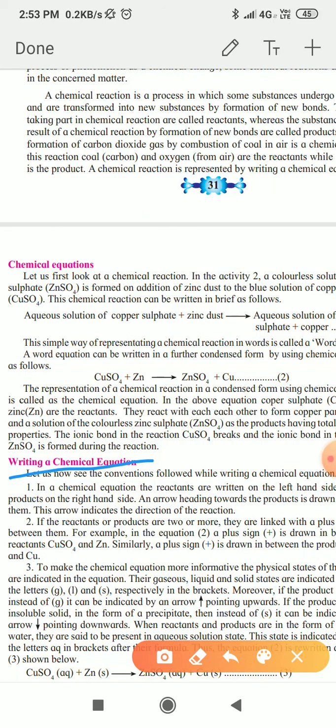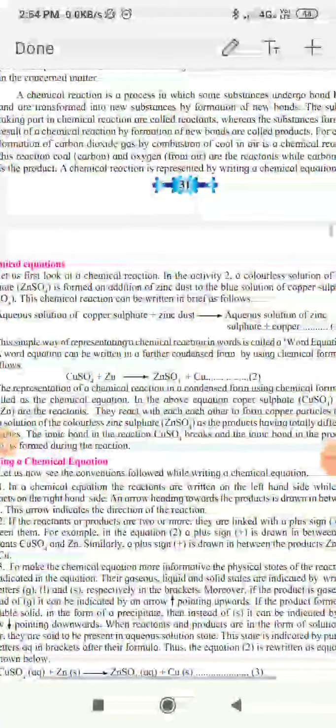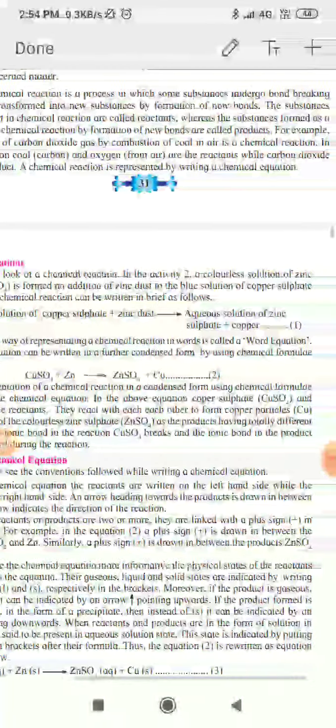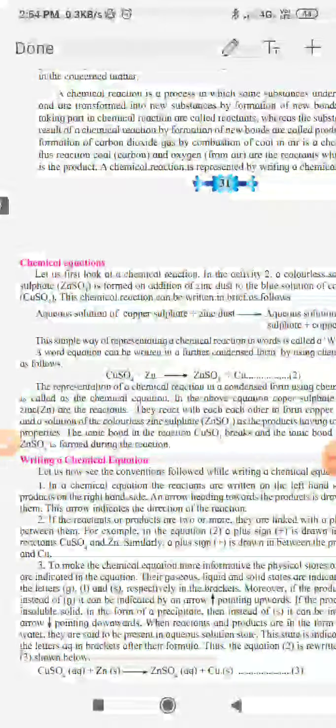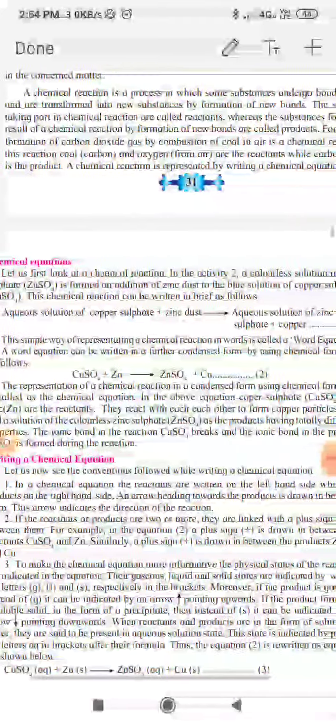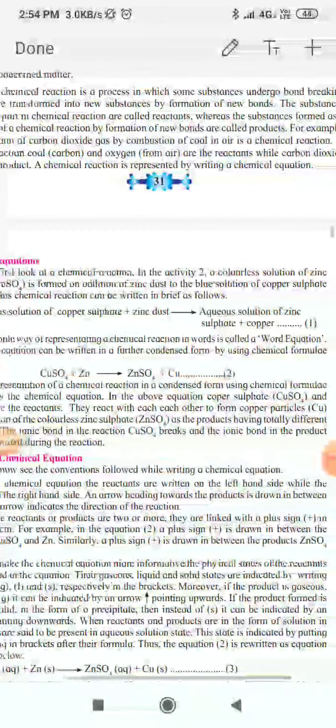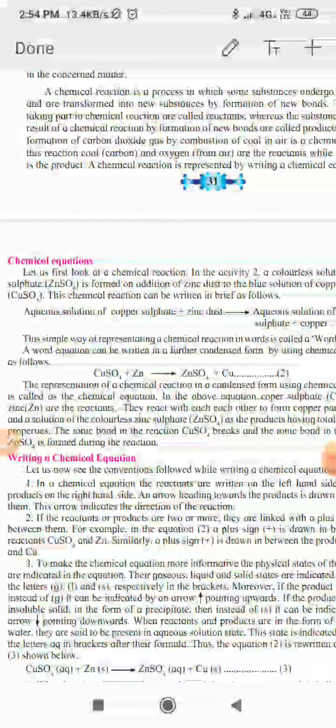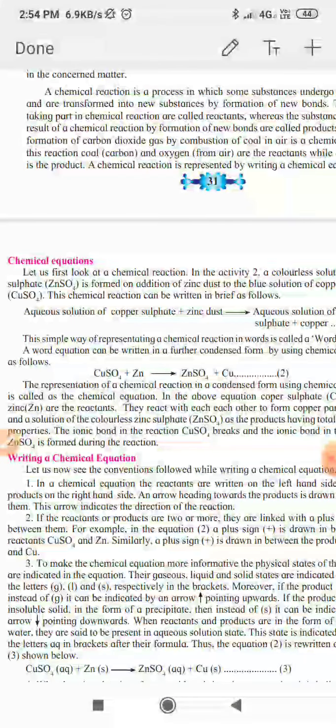For writing a chemical equation there are certain rules, and we have to see them one by one. See the conventions for writing a chemical equation. The first rule is, in a chemical equation reactants are written on the left hand side while the products are on the right hand side. An arrow heading towards the product is drawn between them. This arrow indicates the direction of the reaction.